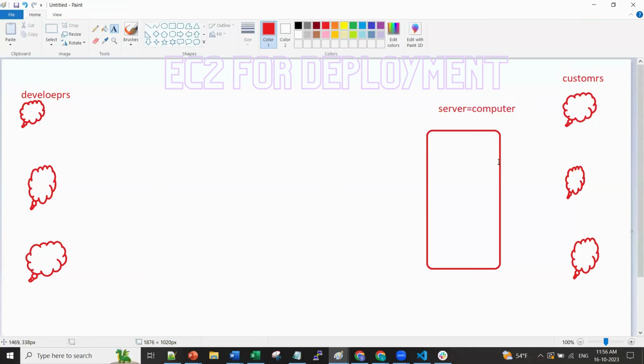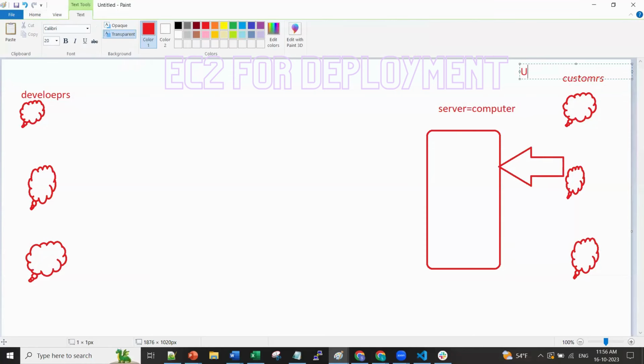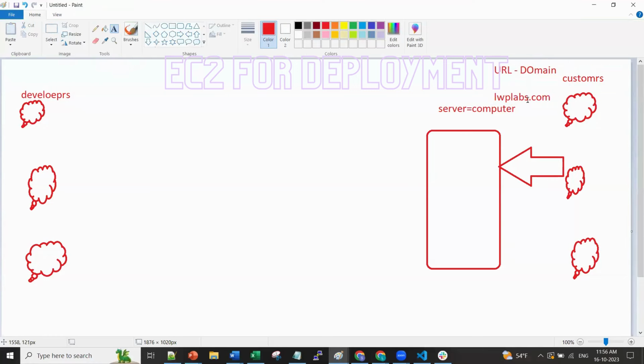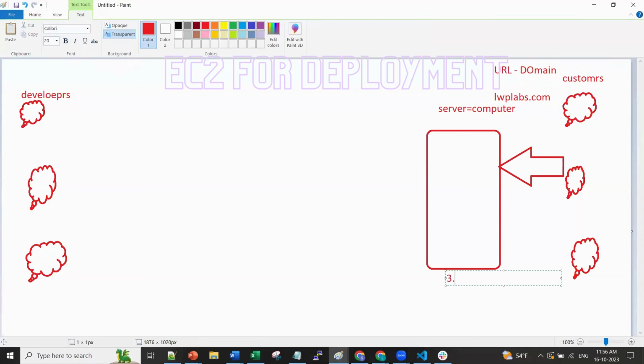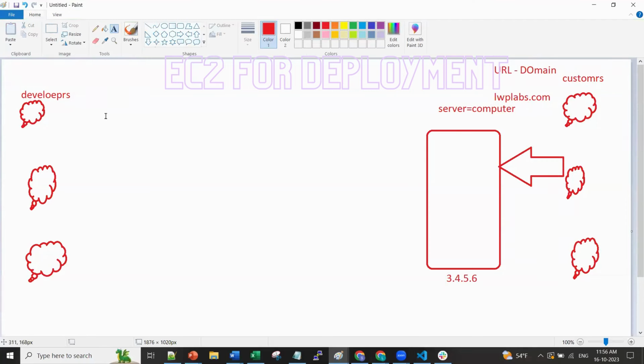Ultimately these customers are your revenue generation, right? They will come to your website. How will they come to your website? With the help of a URL, that is nothing but a domain URL. Maybe the domain is lwplabs.com. So they will use a domain through which they will point to a server with a public IP, and then these developers will develop the web application on their laptop.